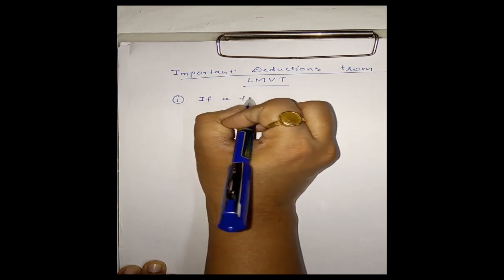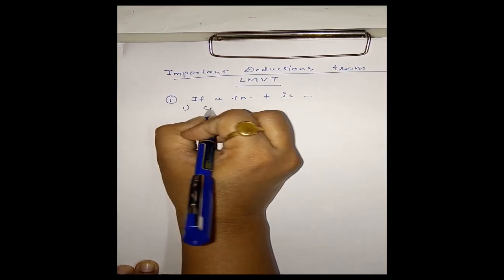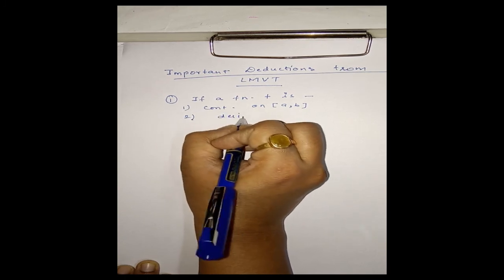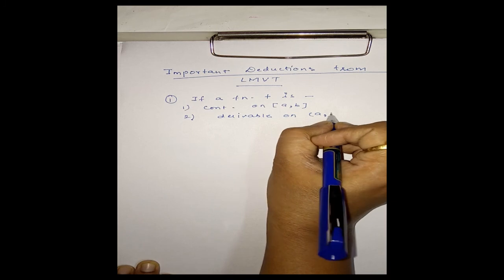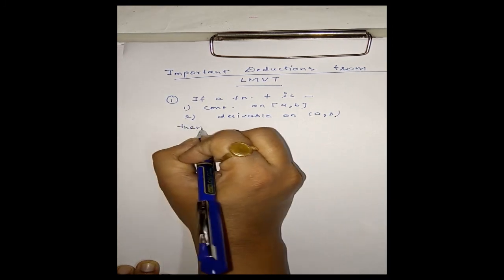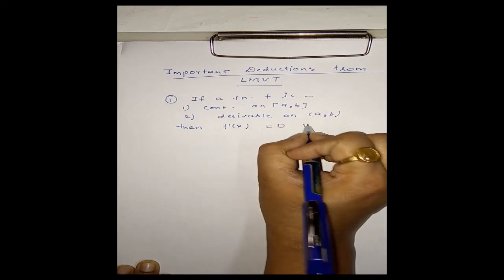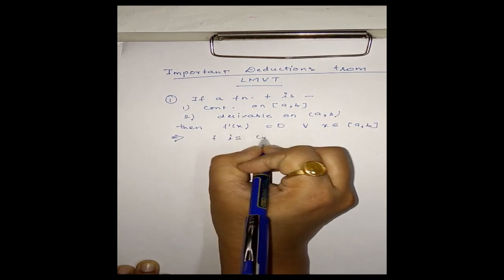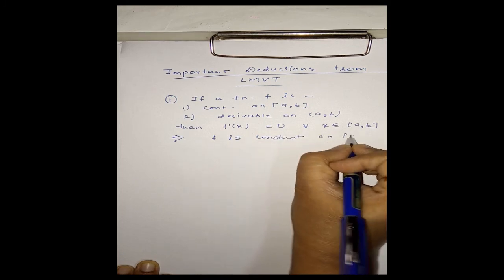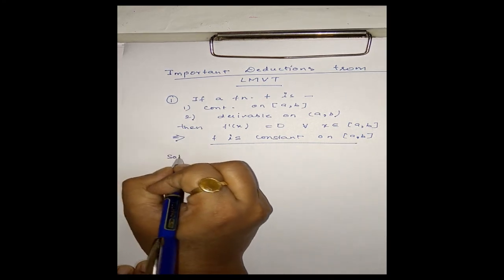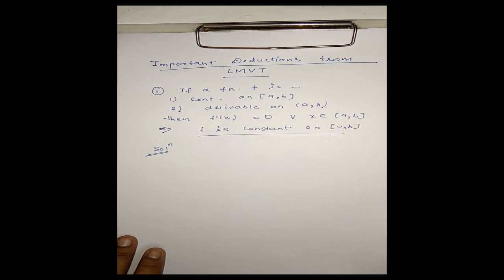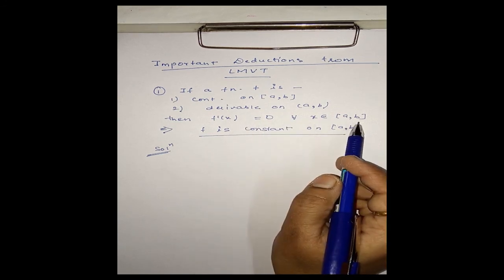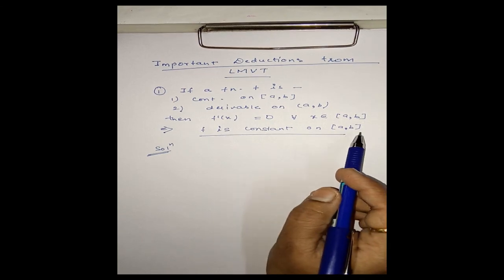First is, if a function f is continuous on closed interval [a, b], second, derivable on open interval (a, b), then f'(x) = 0 for every x belonging to closed interval [a, b] will imply f is constant on [a, b]. Okay, this is what we have to prove.